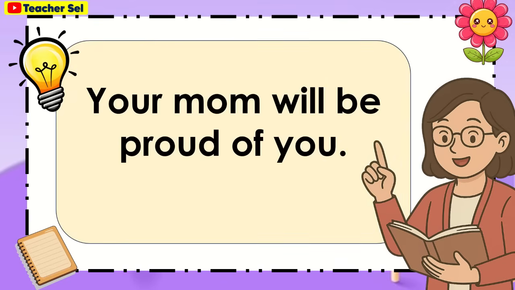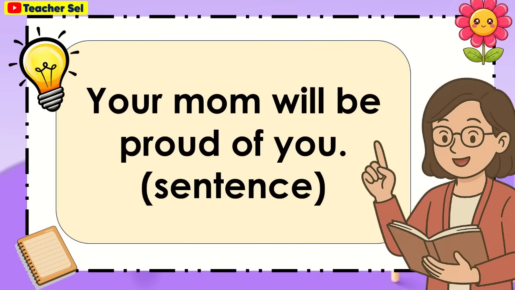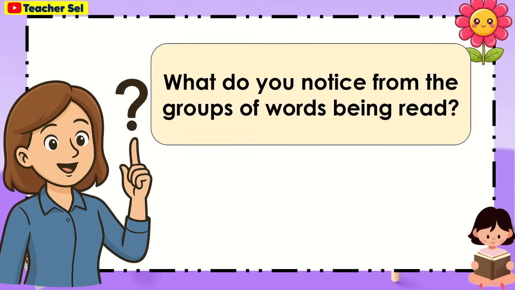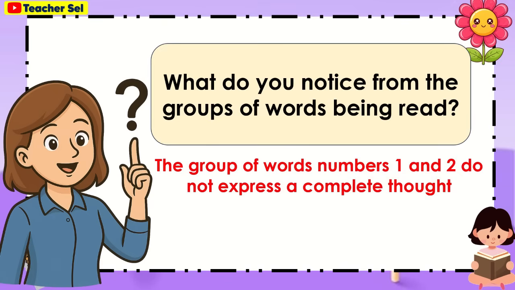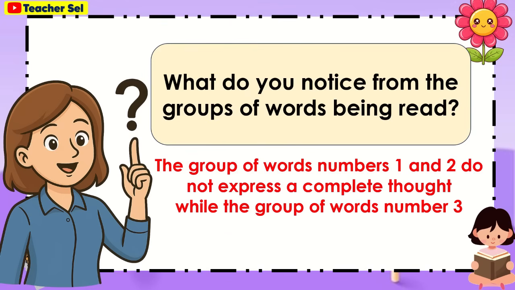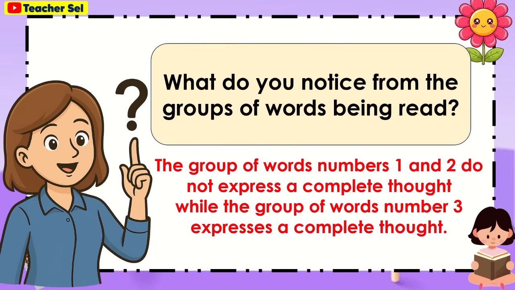Your mom will be proud of you. It is a sentence. What do you notice from the groups of words being read? The group of words numbers 1 and 2 do not express a complete thought, while the group of words number 3 expresses a complete thought.